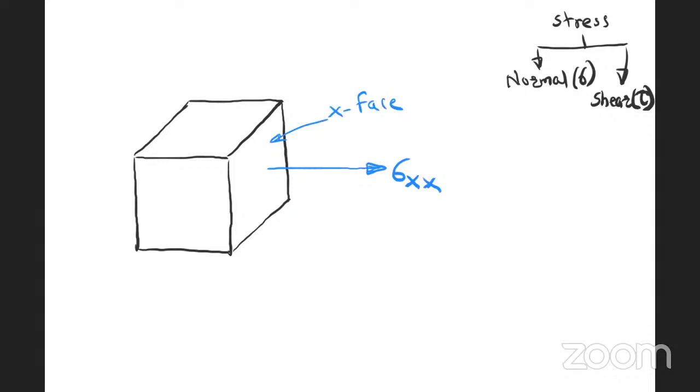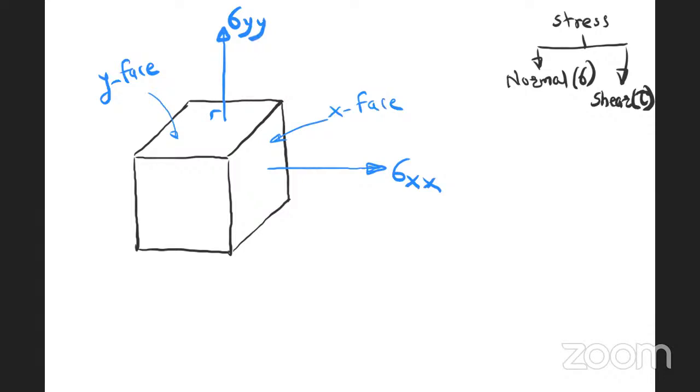Again, second, if I draw like this, is it perpendicular to the area or not? This is perpendicular to the area, means normal, sigma. And is this face the y face? This is a y face, so on the y face, the first letter is for face. And this is the y direction. In the y direction, sigma yy.